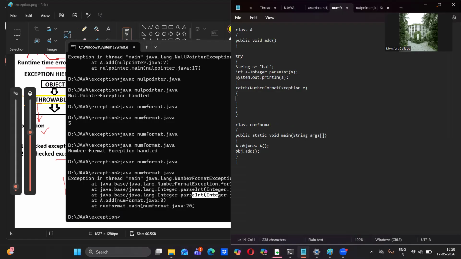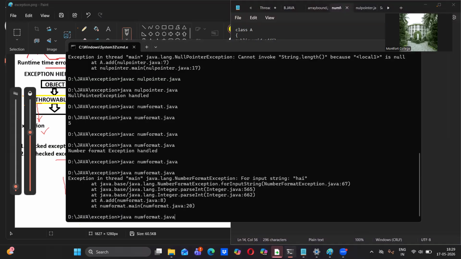In between that, we have to give the exception handler statement, System.out.println, and in this we are going to give number format exception is handled. Okay, save this.